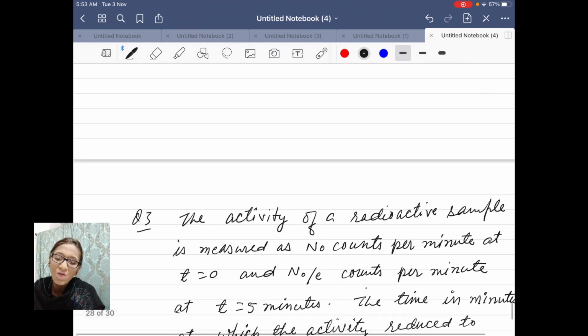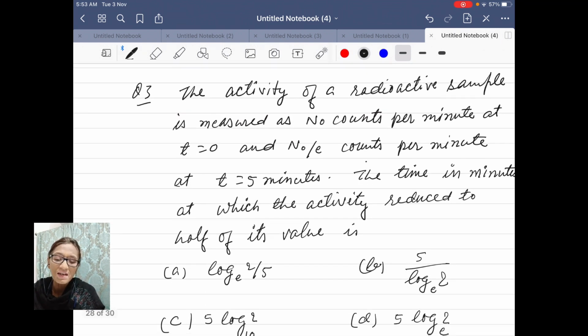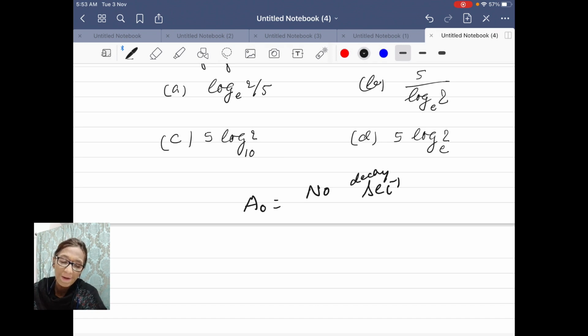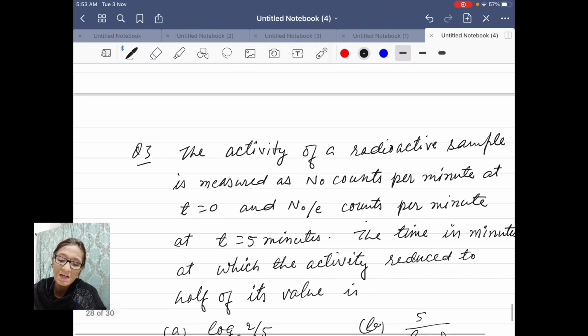The activity of a radioactive sample is measured as A naught counts per minute at time t equal to 0. The initial activity A naught is given. Decay per second, no, it is not second, this is minute.